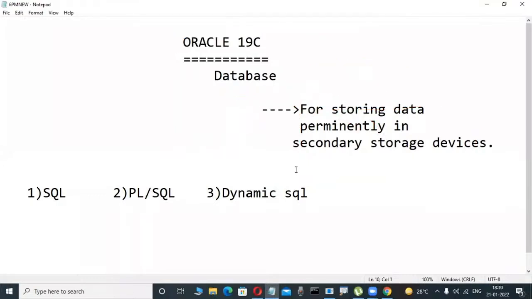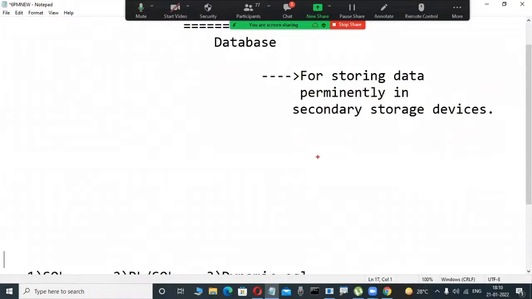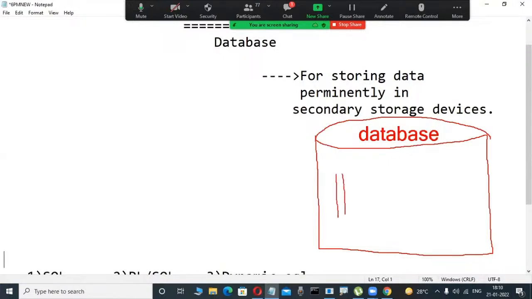These types of databases are relational databases. 1970 onwards, these database software are available. These relational databases do not store a random collection of data; they only store a structured collection of data. Yesterday I told you, suppose this is an Oracle database. Databases means some place, and here we store a structured collection of data in an organized fashion.